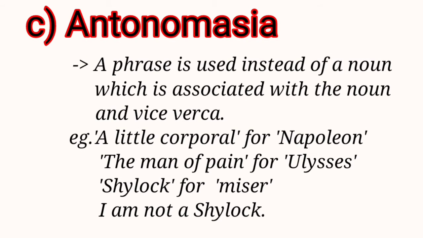Antonomasia. It is a type of metonymy in which a phrase is used instead of a noun, which is associated with a noun and vice versa. Examples, a little corporal used for Napoleon, the man of pain, that phrase is used for Ulysses, Shylock, that word is used for miser. I am not a Shylock means I am not a miser.